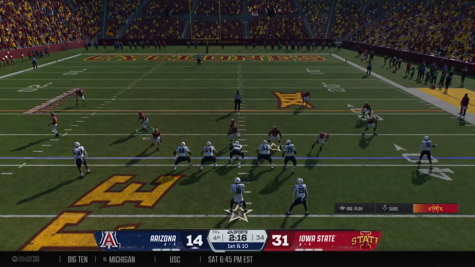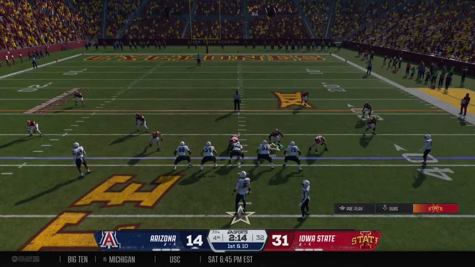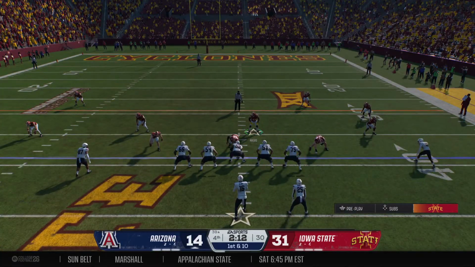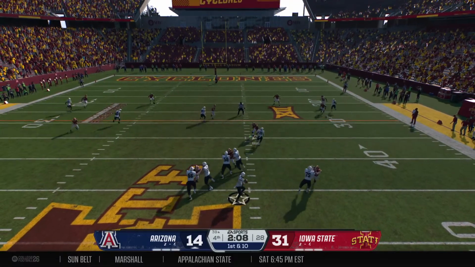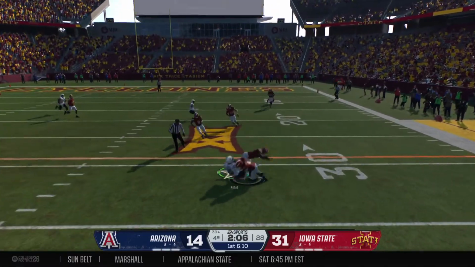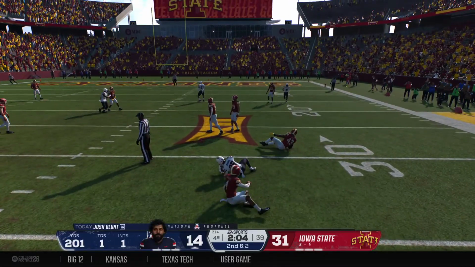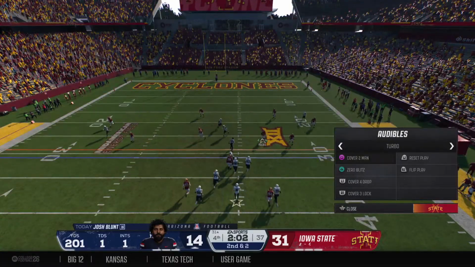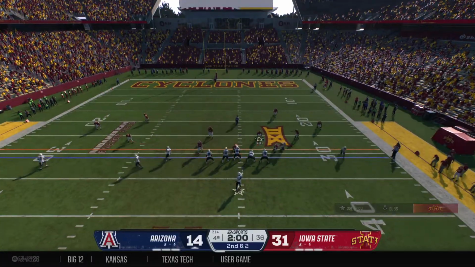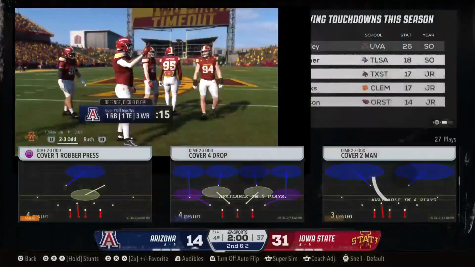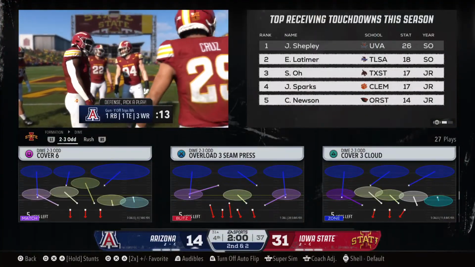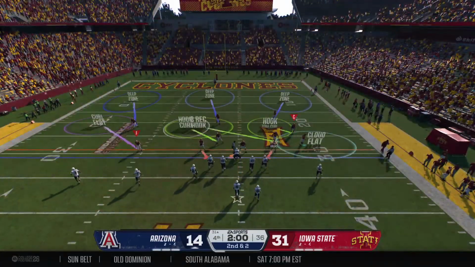This offense is like running a perfection drill in practice against air. Chunk play after chunk play, and here they come again. Wants to throw again. Quickly complete. Guys out of the backfield now, it's not just run the ball downhill anymore. You've got to be versatile. I've got to be able to trust you in the pass game, and I've got to be able to throw you the football, and you can do that right there. I know you're going to catch it, and I can depend on you.